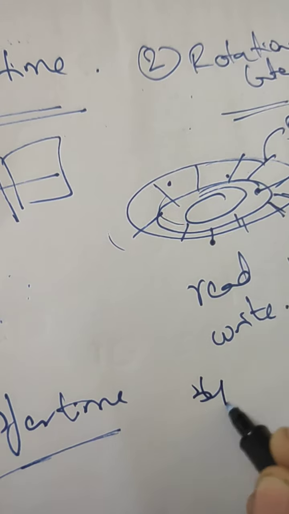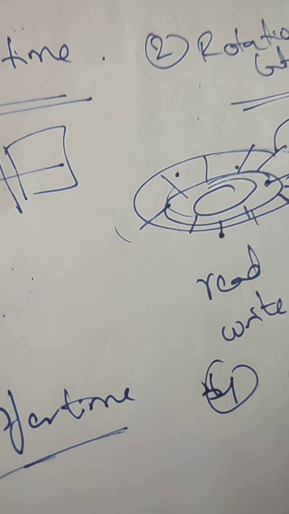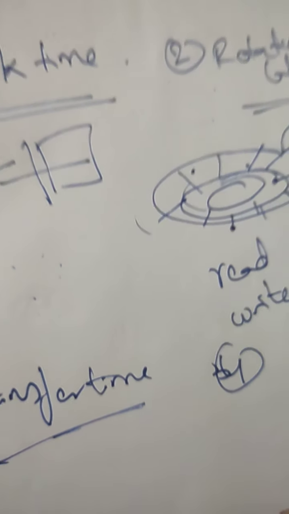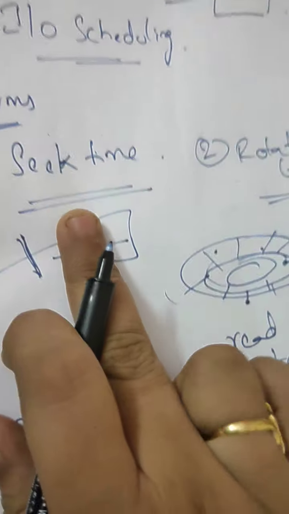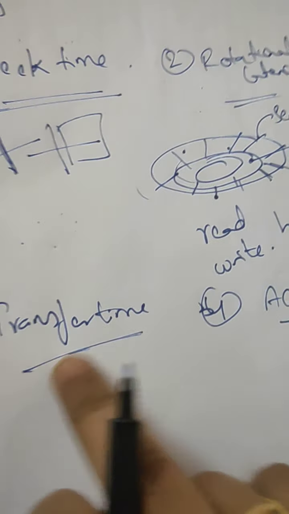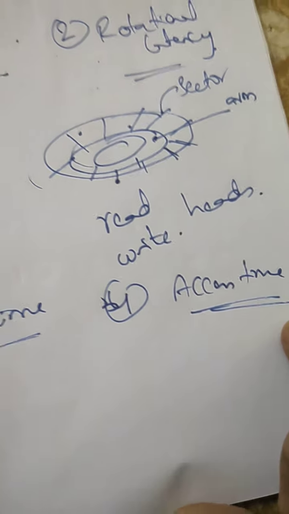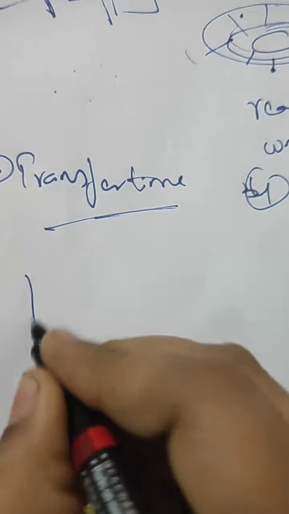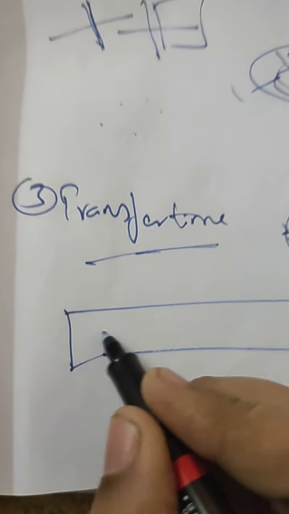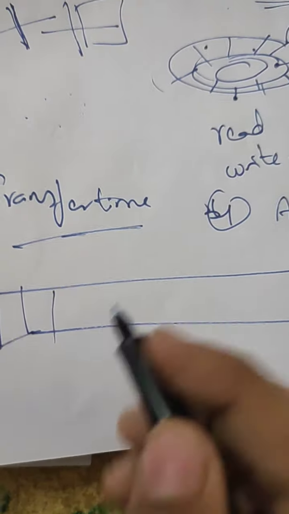And the fourth one is access time. Access time is the sum of seek time plus rotational latency plus transfer time. Let us think of a track where there is some data waiting in the queue.